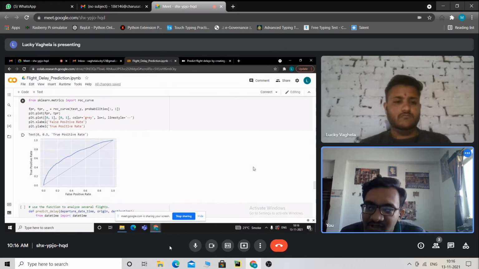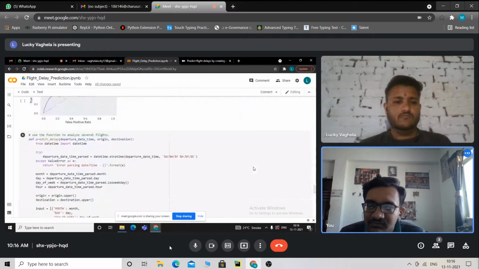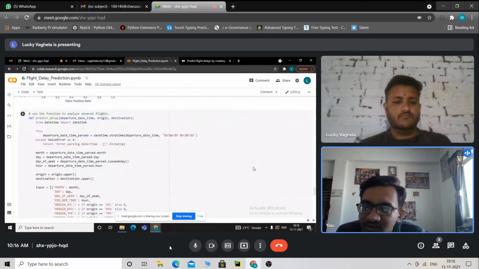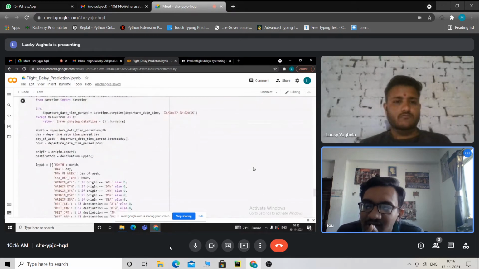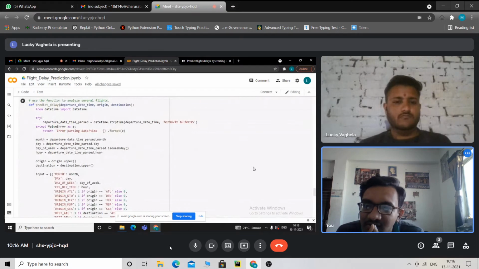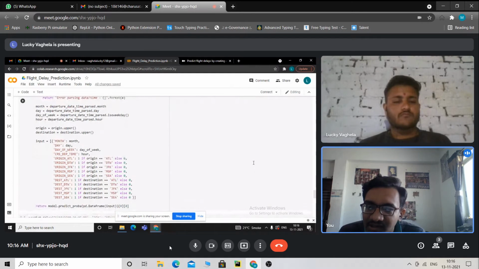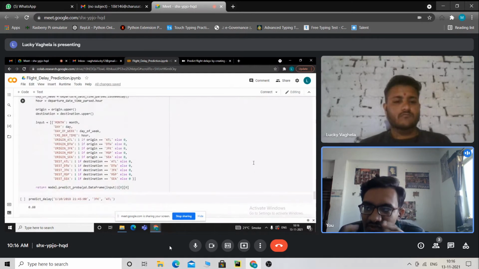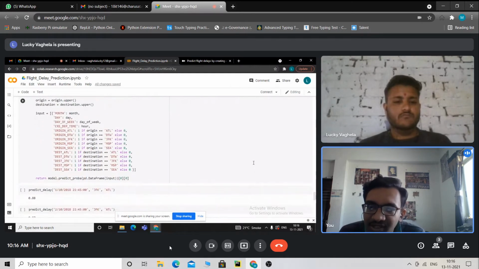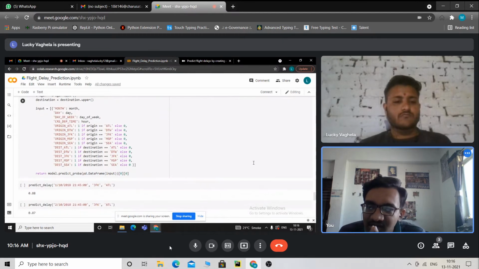After that we use a function to analyze several flights. This is the code to analyze several flights. We use the input method and define various flights according to day, week, hour, minute, etc. In the end we return model.predict_proba on the data frame input. After that we predict the delay rate.